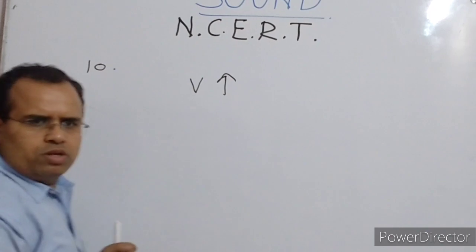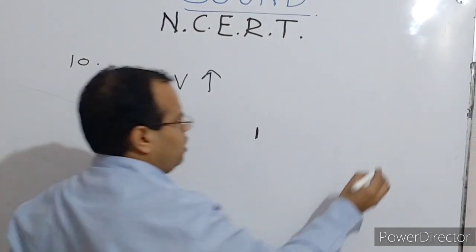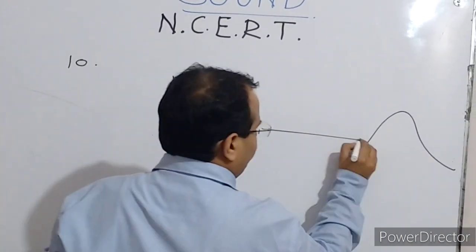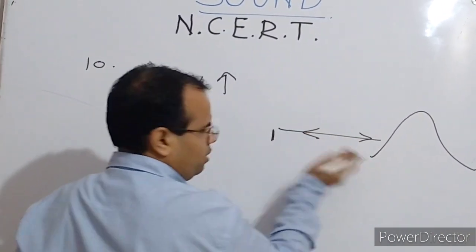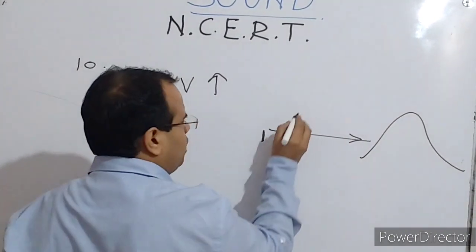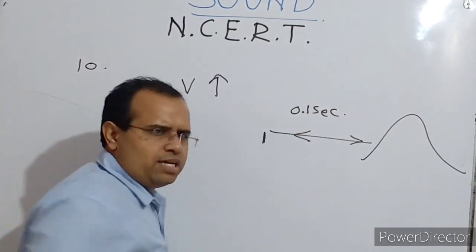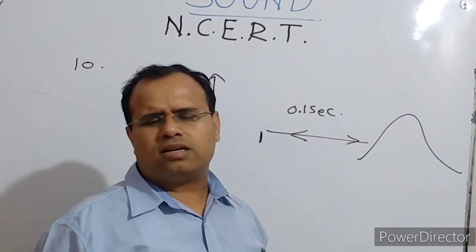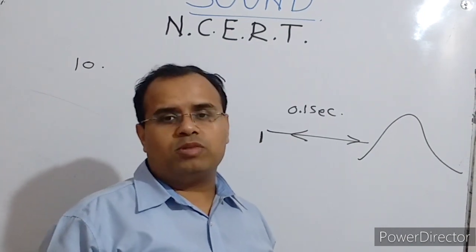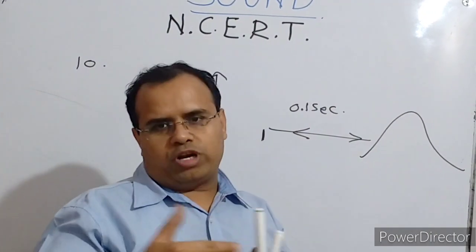When the velocity of sound increases, suppose this is the person who is producing the sound, and here we have the obstacle. After getting reflected from the obstacle and returning to the person, the sound should not take less than 0.1 second. If it takes less than 0.1 second, then the echo cannot be heard, because the impression of the original sound remains in our brain for 0.1 second.